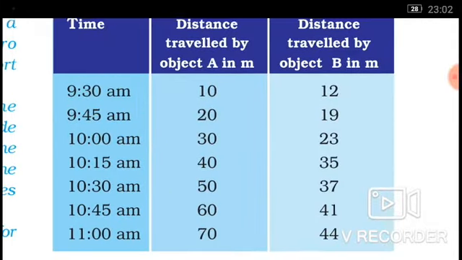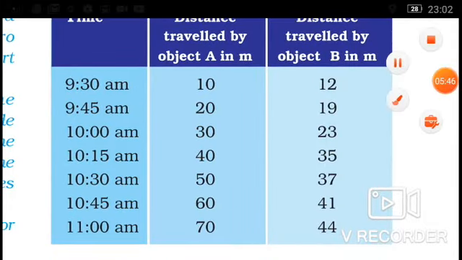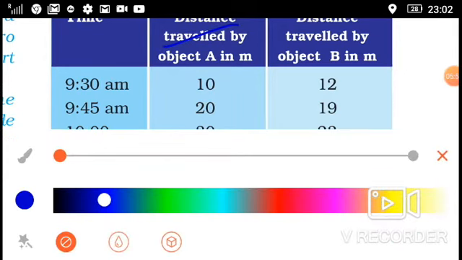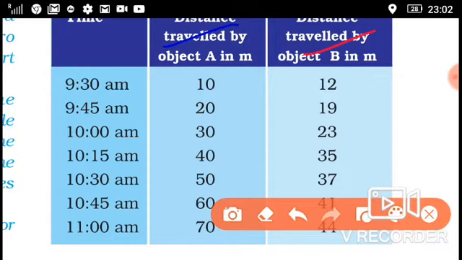This is table 8.1: distance traveled by object A in meters and distance traveled by B in meters. We have to identify the type of motion.